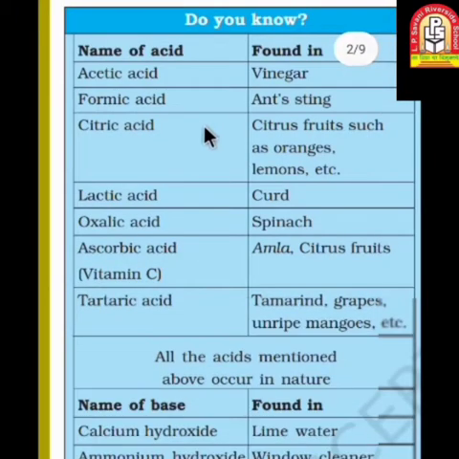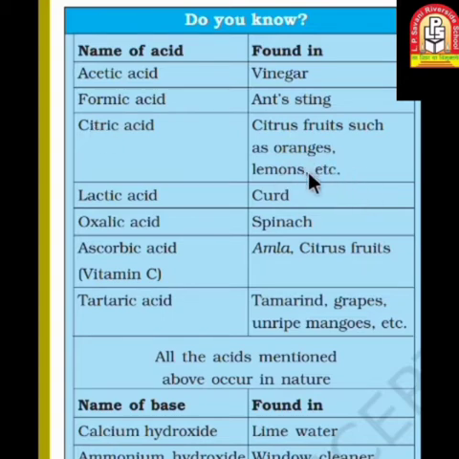Do you know the names of the acids? These are all products which you are using in your daily life. Now, which kind of acid do they contain? Let's see. Vinegar, which is specially used in Chinese food, contains acetic acid. When an ant bites you, it releases formic acid inside your body, and that's why it's so hurtful. Citrus foods such as orange and lemon have citric acid.